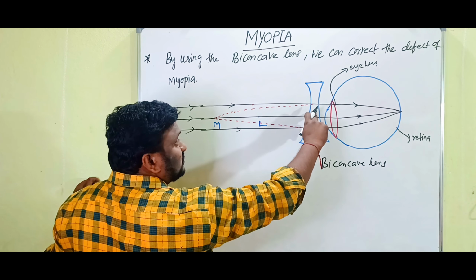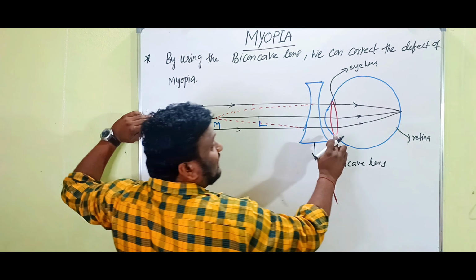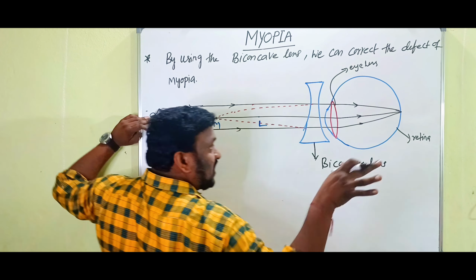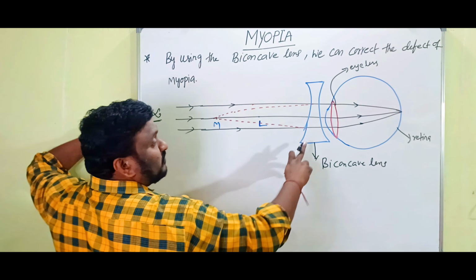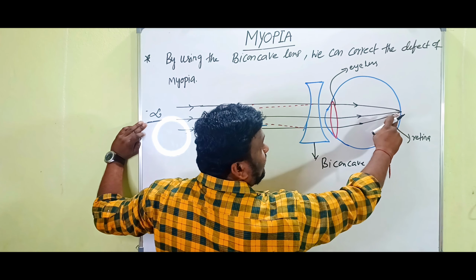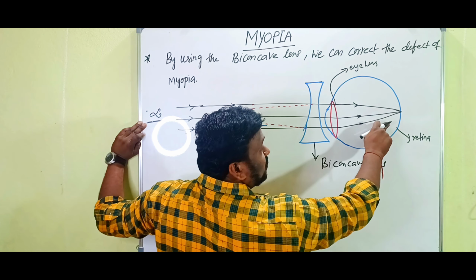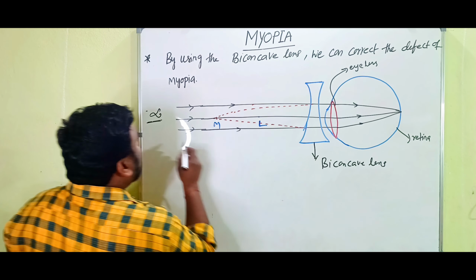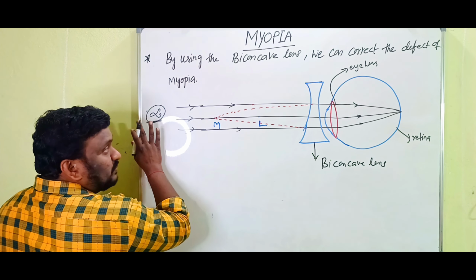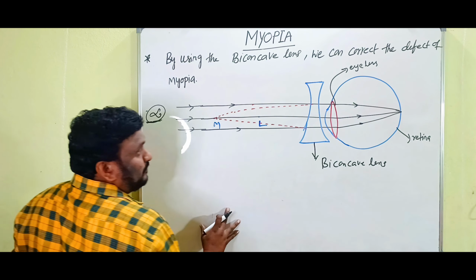In absence of this biconcave lens, when the object is at infinity, then eye lens can form the image in front of retina, already we discussed. But after keeping the biconcave lens here, what you observe? The light can focus on the retina. That's why the people are able to see the object clearly even though the object is at infinity.